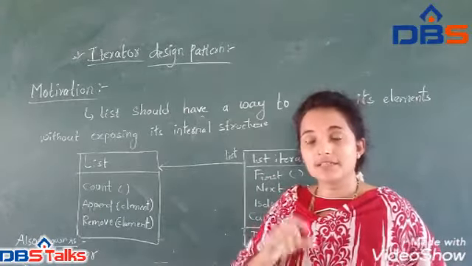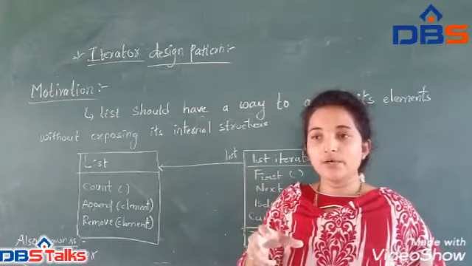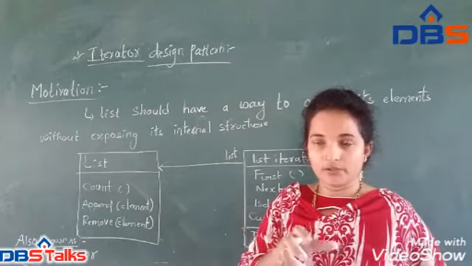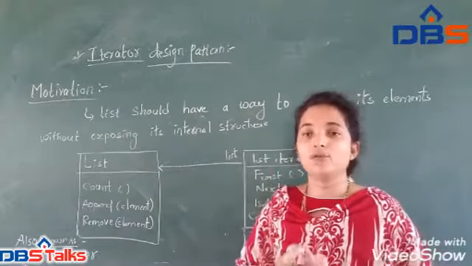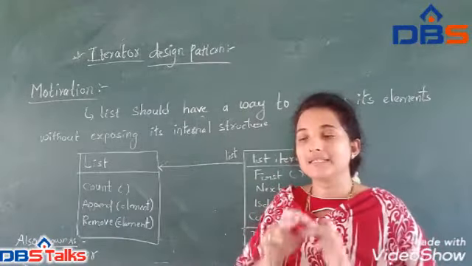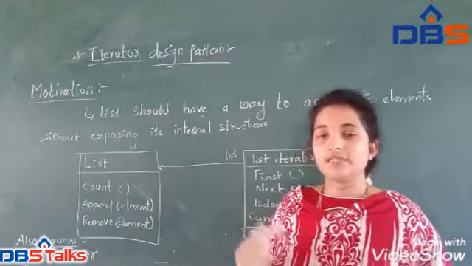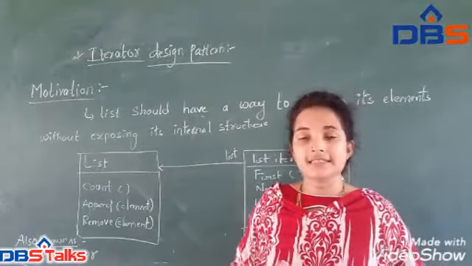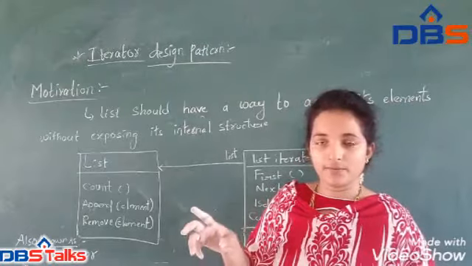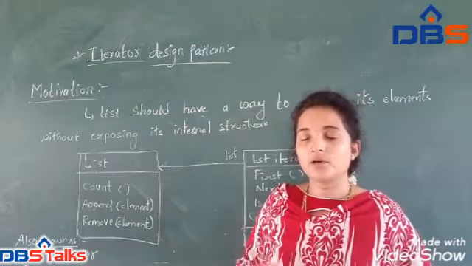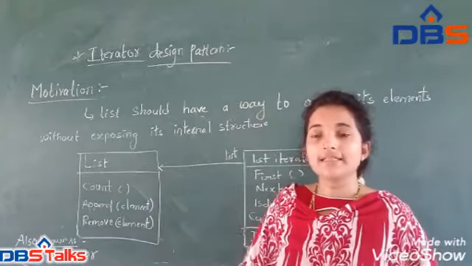Why are we saying the cursor is an iterator design pattern? It is selecting one by one. First we select My Computer. If you select My Computer, one window will open, and in that we have different folders like folder E, folder F, folder C, folder D. We select whatever folder we need. I will select folder E. If we select folder E, whatever information or data we have, we will select from that.